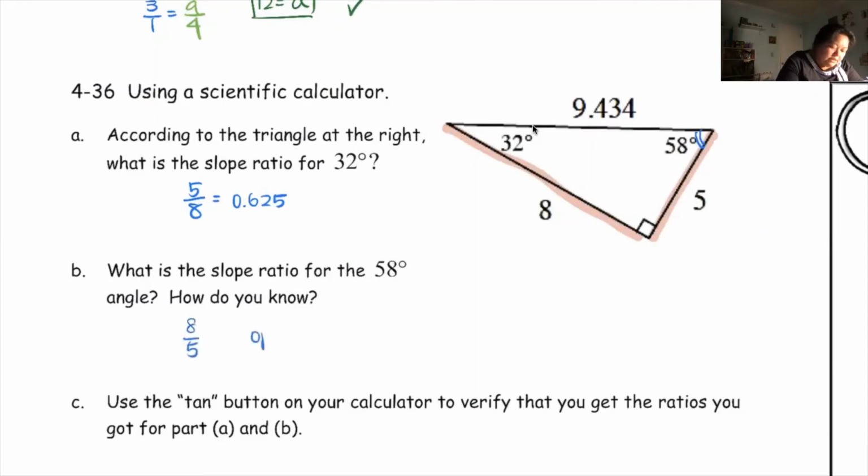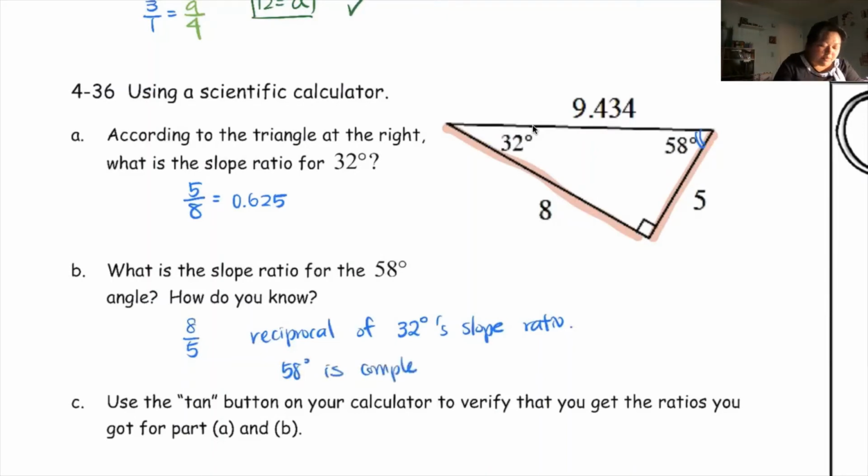It is the opposite, or actually not opposite, it's not called opposite. The correct term is, this is the reciprocal of the 32 degrees slope ratio, right? It's the same fraction, but reciprocal, right? How do you know? Because 58 degrees is complementary. Hint, remember that word? Complementary to 32 degrees.